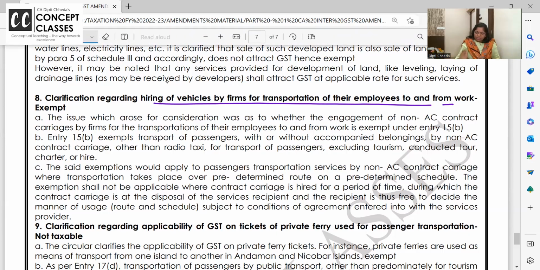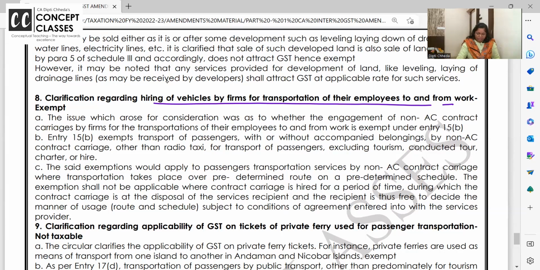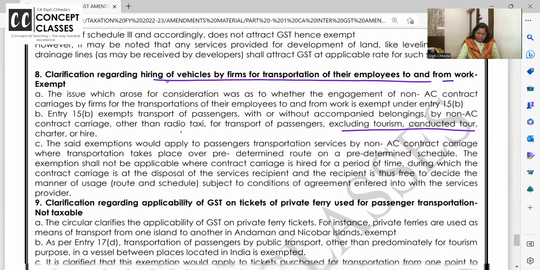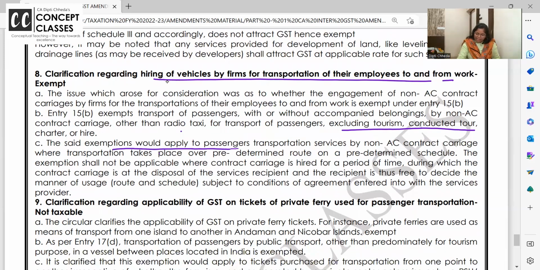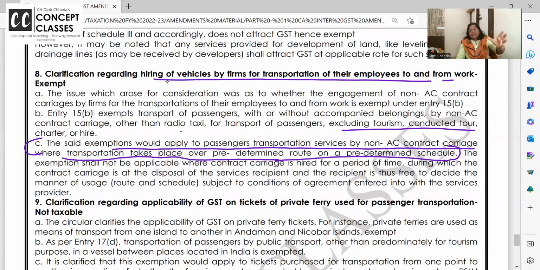Issue arose, consideration was whether the engagement of non-AC contract carriage for transport of employees is exempt. Transport of passengers by non-AC contract carriage other than radio cab is exempt, and it should exclude tourism and all, very well taxable. Said exemption would apply to passengers by non-AC carriage where transportation takes place. This point is important. Over a predetermined route on a predetermined schedule. It's not कि okay, take the non-AC bus, picnic पे जाओ, इधर करो, जो करना है करो. No, then it will become taxable.